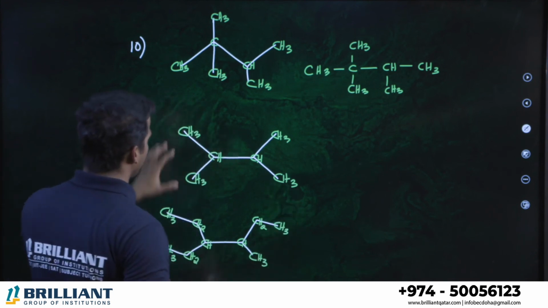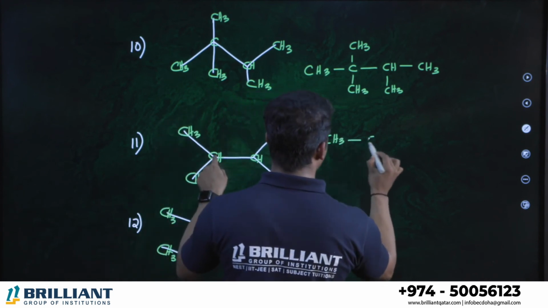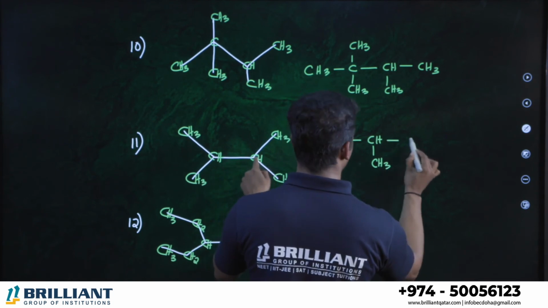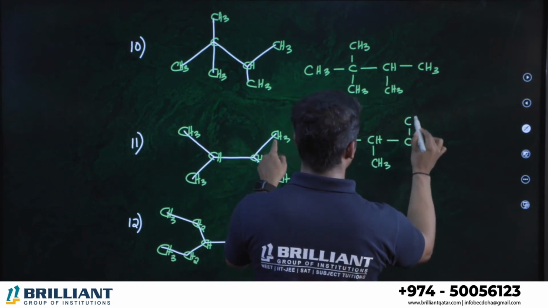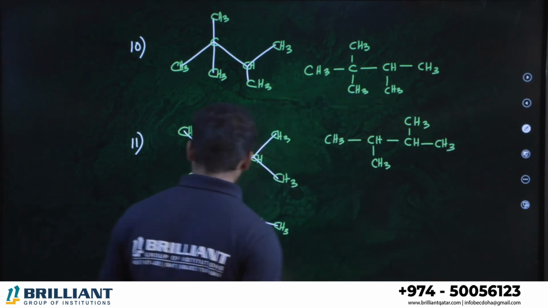Okay, let me expand. This is what? CH3 we have. It is connected to one CH. On the CH you have one CH3. CH again connected to CH, on which you can see one CH3, one CH. You can write anywhere, okay? No issue.